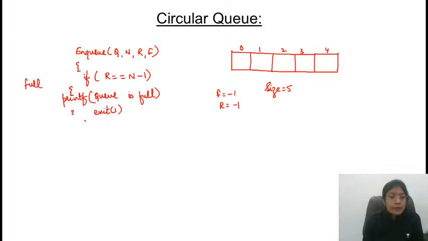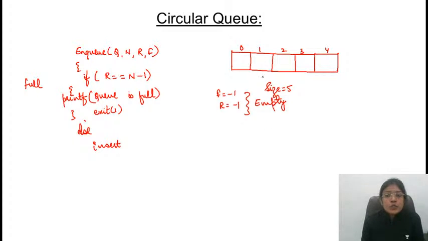Else, insert the element. I'm not writing the steps again. For empty, we will look at front is equal to rear. Does this mean that it is empty? No. If front is equal to rear, this means that only one element is present. Empty will be when both are pointing to -1. This is the condition for empty Q.